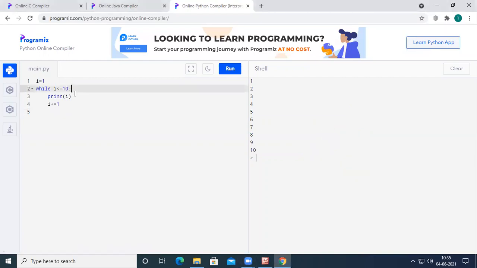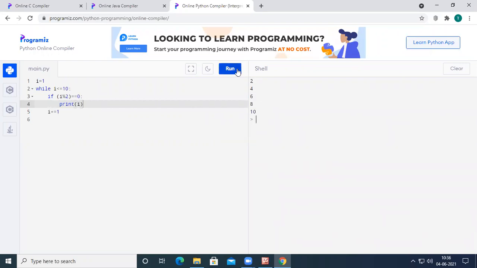What do I have to do? I had already written a loop which is going to print the values from 1 to 10. Inside that loop, I write a statement: if i % 2 equal to 0, then I want to print that i.